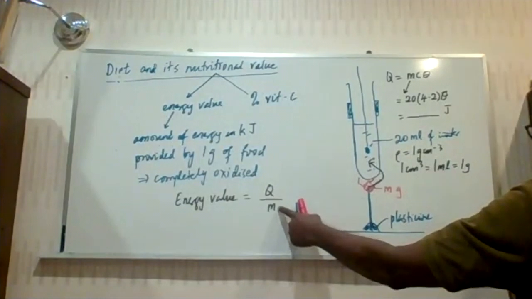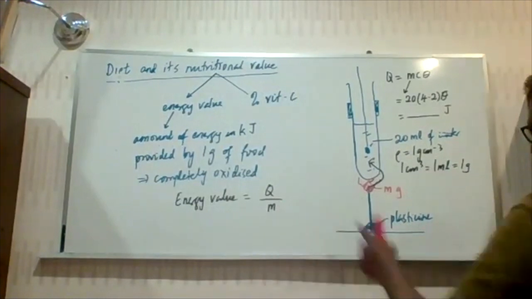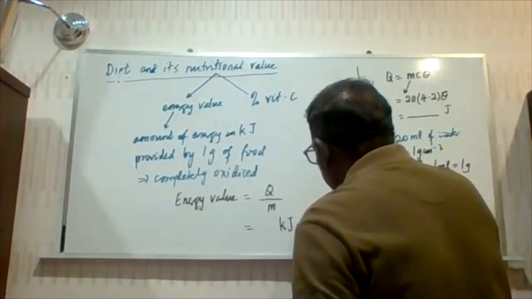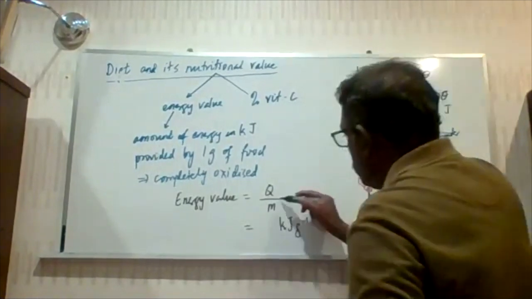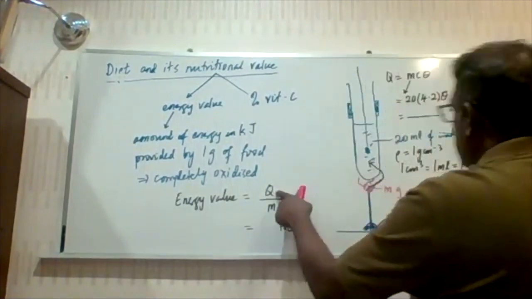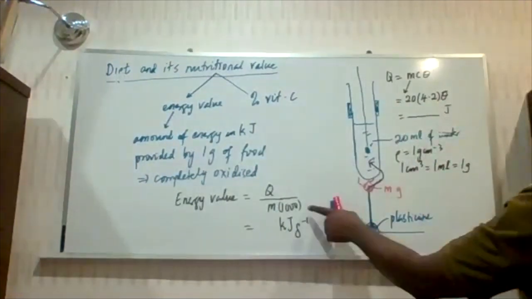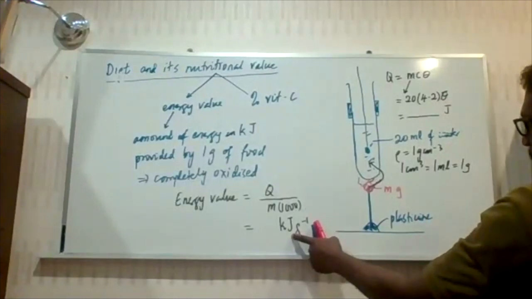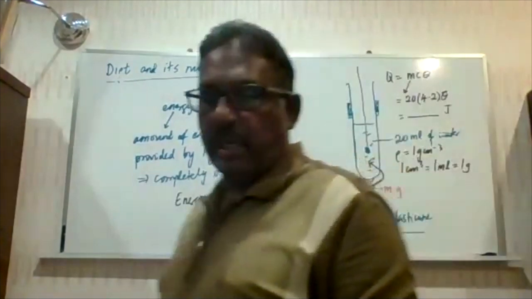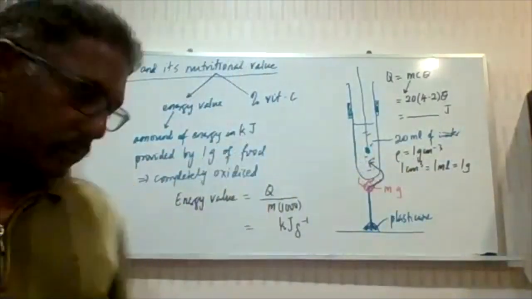So you divide by the mass of the foodstuff. This will give you kilojoule per gram. To obtain kilojoule, you have to divide the Q by 1000, since Q will be in joules. So you divide by 1000, you get it in kilojoule, and that's how you get kilojoule per gram. These are the steps in the calculation of energy value.